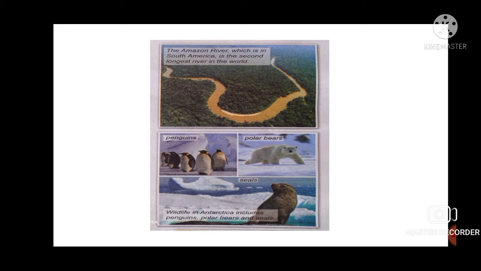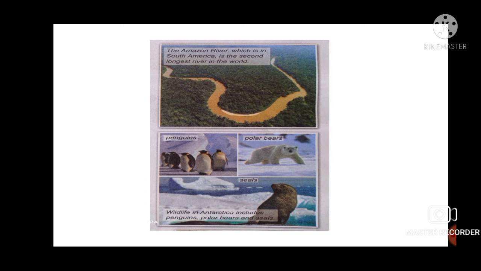The famous Amazon rainforests are located here. You can see in the image the Amazon River, which is in South America, is the second longest river. The longest is the river Nile.